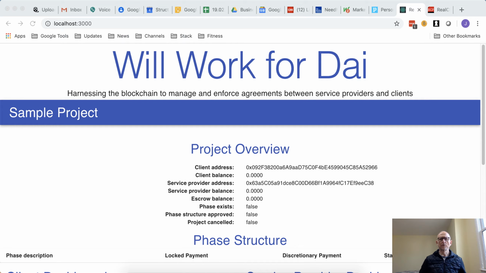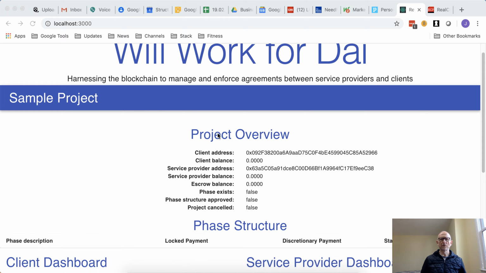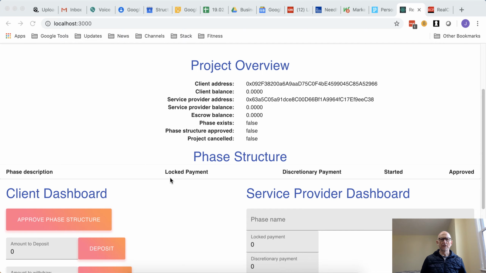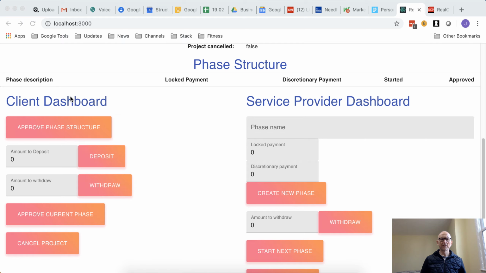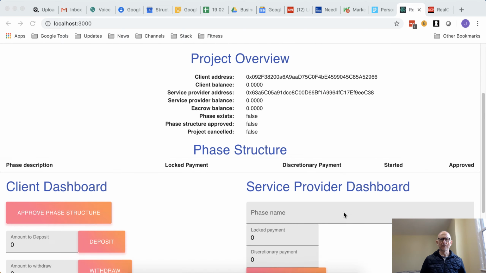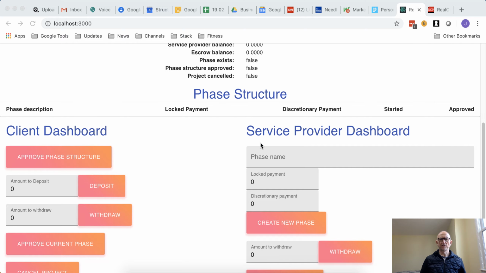First step is we'll define a project by creating its phase structure. And you can see here we've got the overview of the project, the phase structure, and the client dashboard where the client interacts with the app, and the service provider dashboard for the service provider interactions. So let's start off by going into the service provider dashboard and defining the first phase of the project, which we'll call Create Architecture.